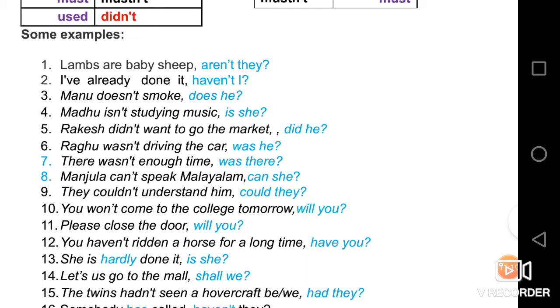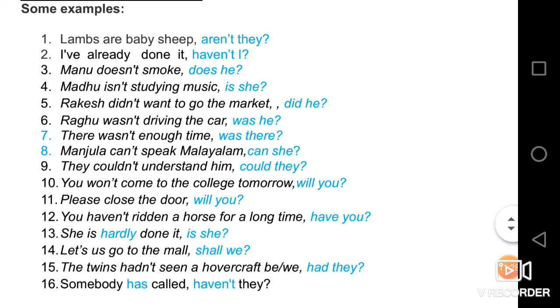Manu doesn't smoke, does he? Madhu is not studying music, is she? The statement is negative, so the tag is positive here. Rakesh didn't want to go to market, did he? See, didn't itself is a negative sentence once again. The tag is positive here. Raghu was not driving the car, was he? The statement is negative, so the tag is positive here. So also, there was not enough time, was there?